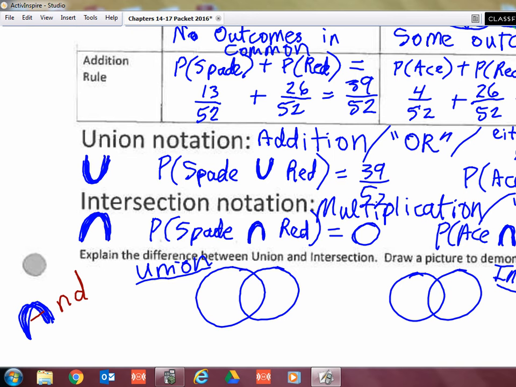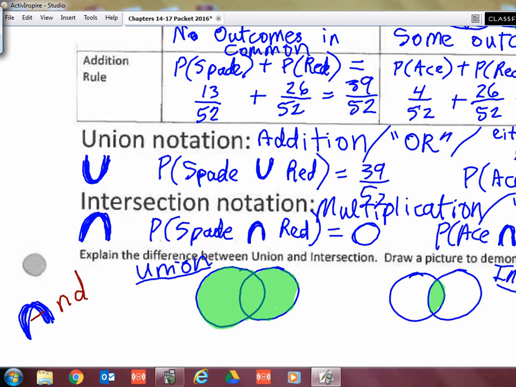What portion of these circles on the left are represented by the union of them? All of it. So all of what's in there, this is the union. Joining together, union. What portion of these other circles is represented by the intersection? Just that middle. Good.